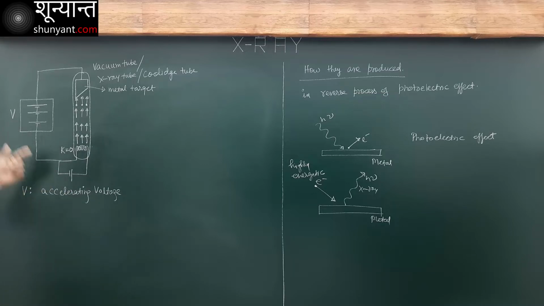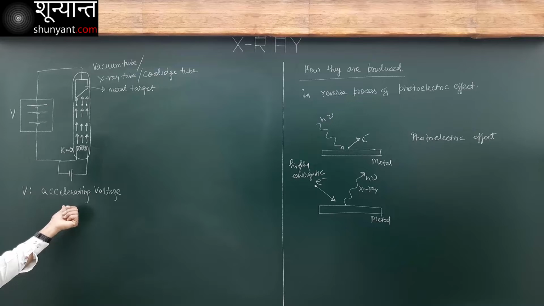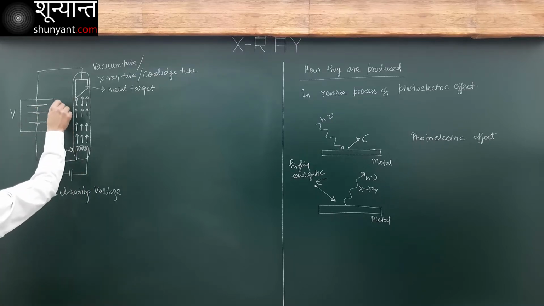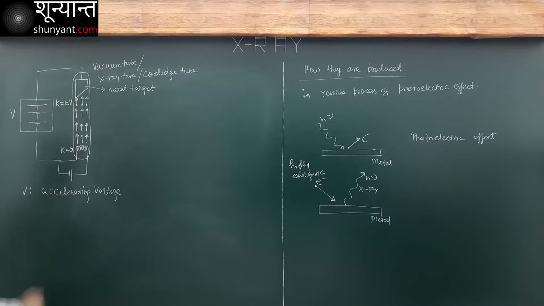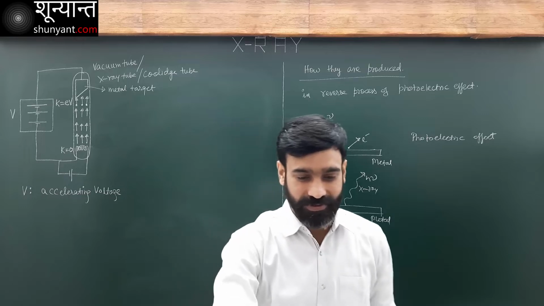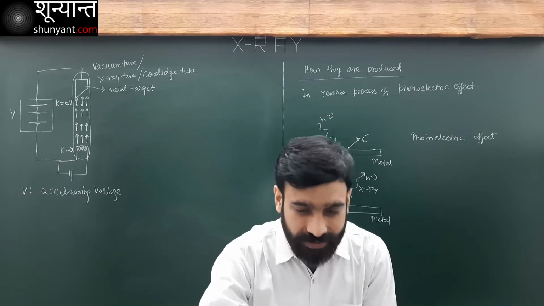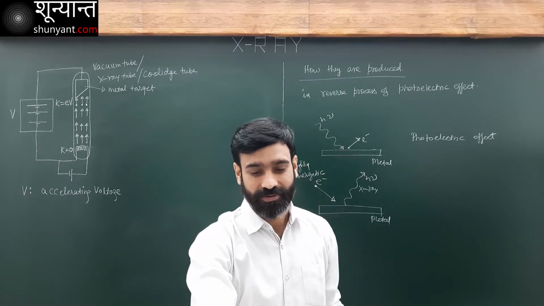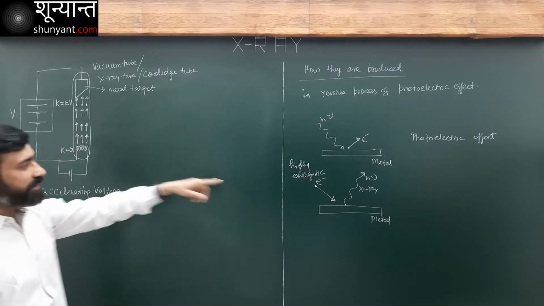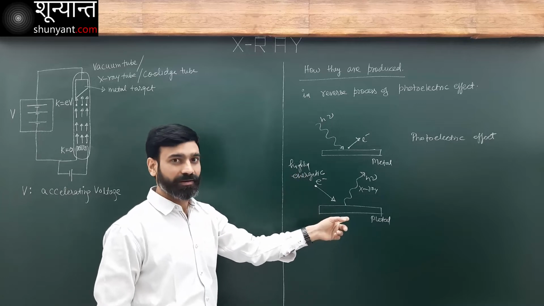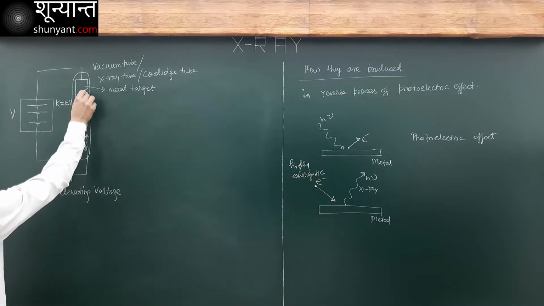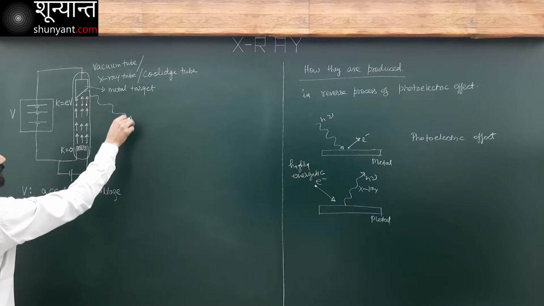This is also known as the accelerating voltage. Then by the time they reach here, their kinetic energy is going to be eV. I hope that you are able to see this clearly. Sometimes the focus gets disturbed. Anyway, now what will happen? Electrons are now hitting the metal. Then photons will be emitted. So now from here, the photons are emitted.